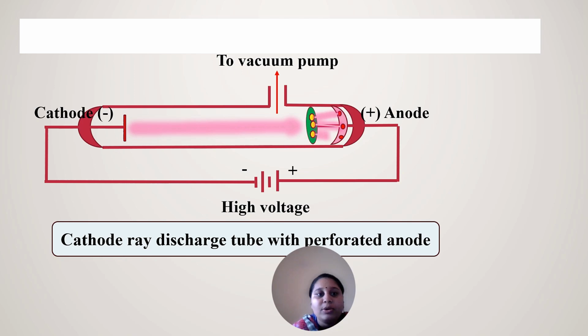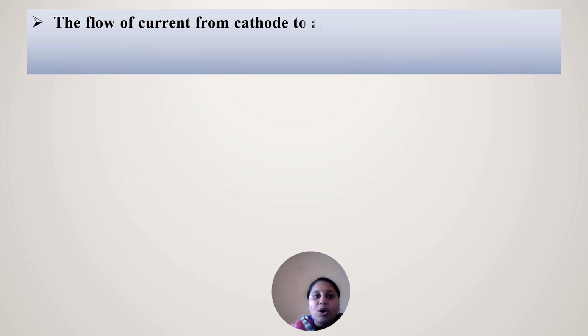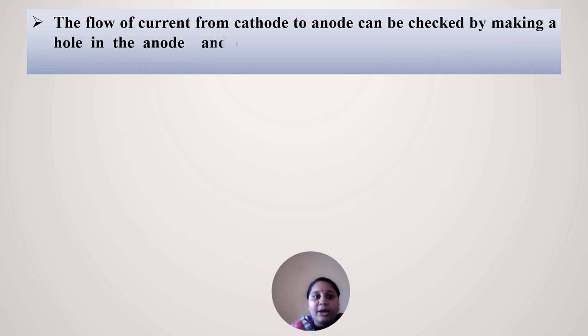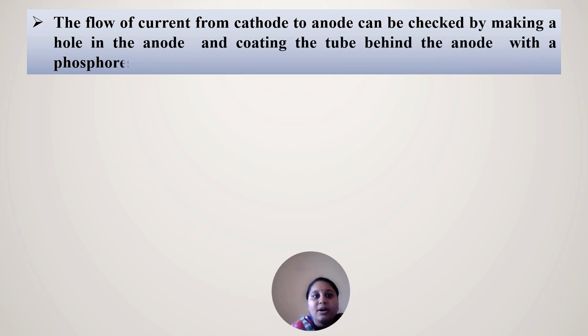This is how the ray passes and gets deflected, and we can see it with the help of the fluorescent screen. Based upon the color emitted, we can check the gases or the particles received from the cathode. The flow of current from cathode to anode can be checked by making a hole in the anode, and behind the anode there is a phosphorescent material, zinc sulfide.